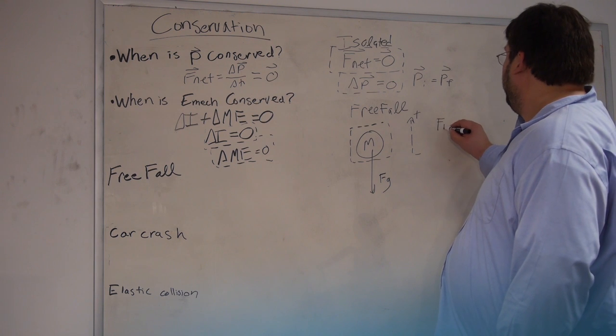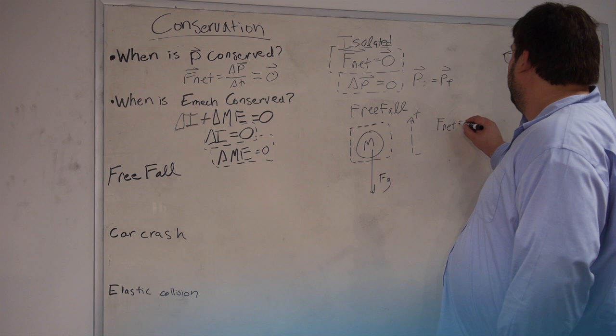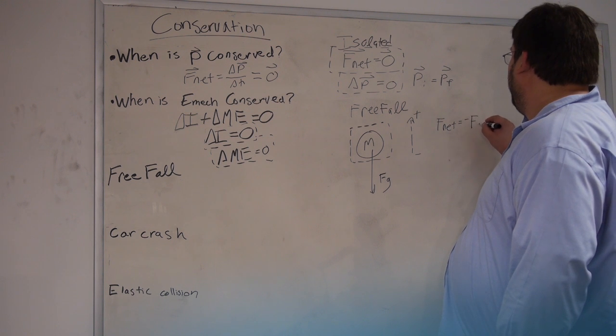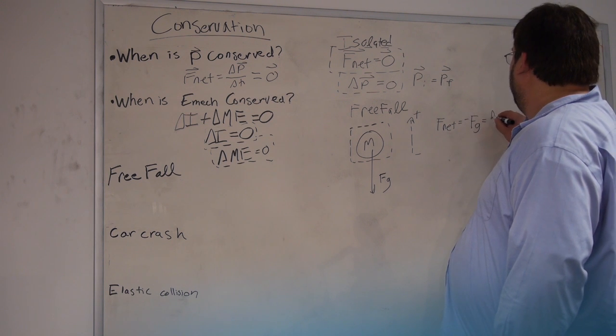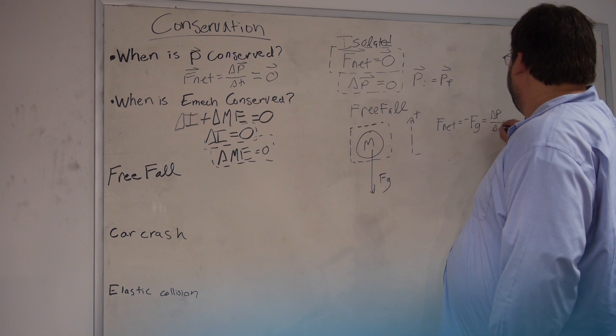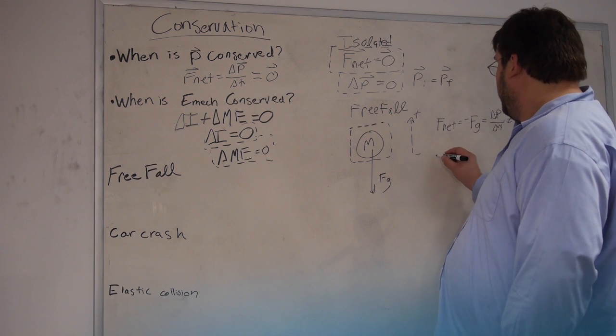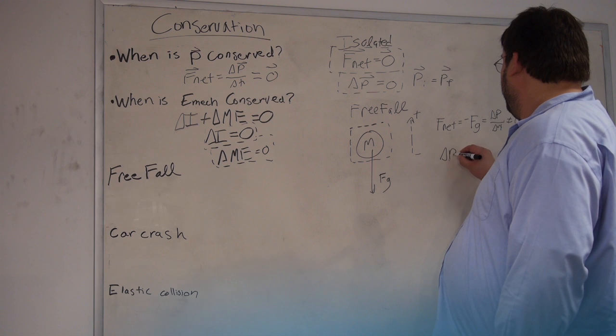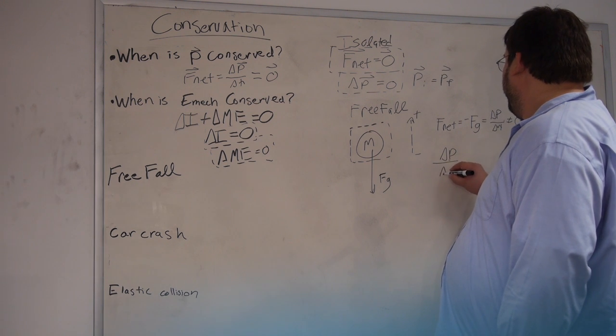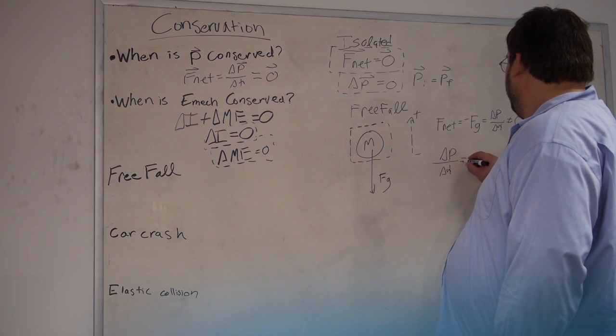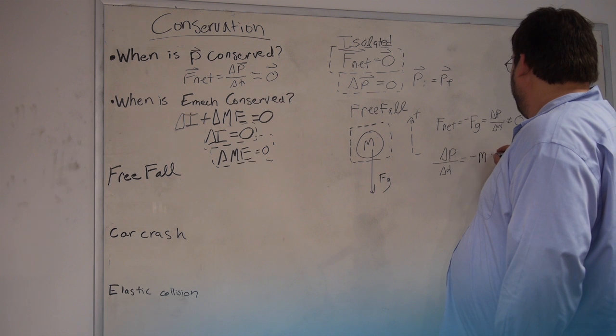The net force on that system is negative Fg, and that's equal to the rate of change of momentum, and that's not equal to 0. So we have the result that the rate of change of momentum is equal to negative mg.